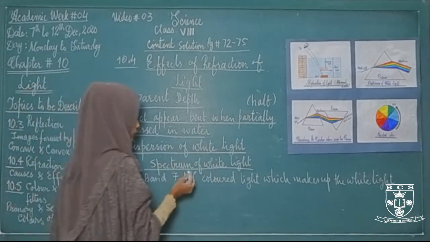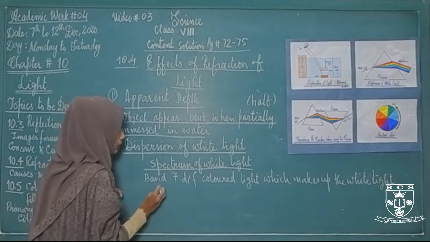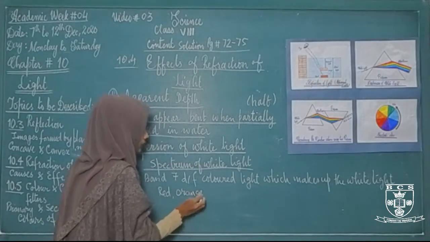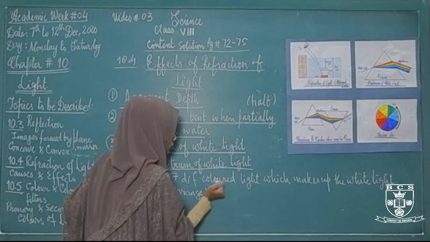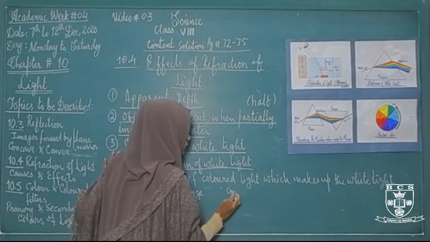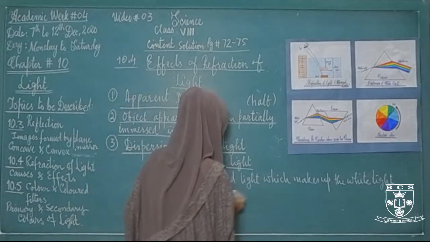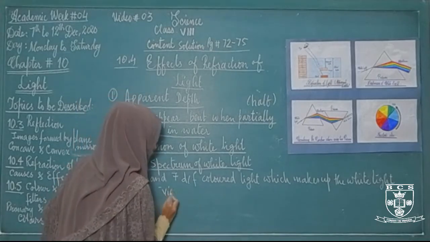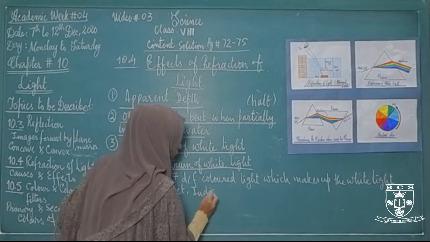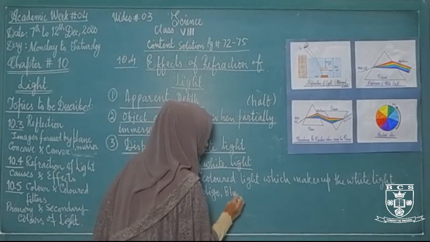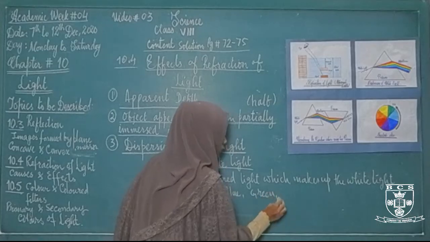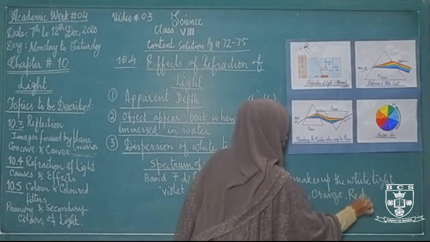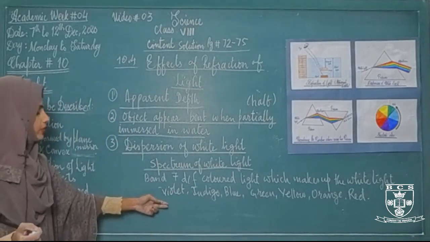What are these 7 different colors? These 7 different colors are red, orange, yellow, green, blue, indigo and violet. These are the 7 different colors of white light.